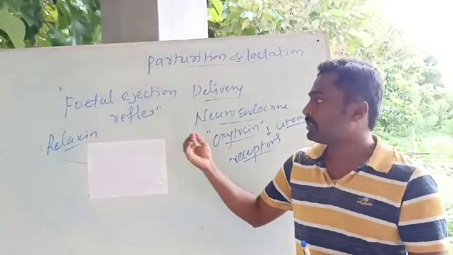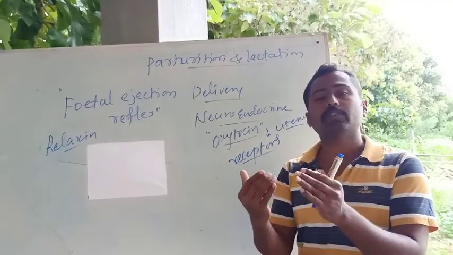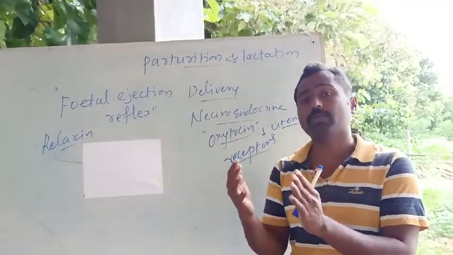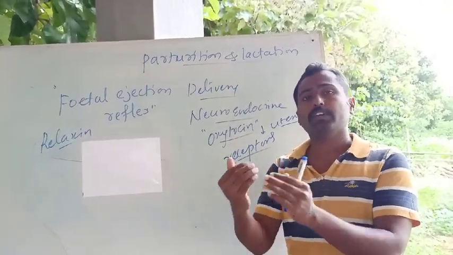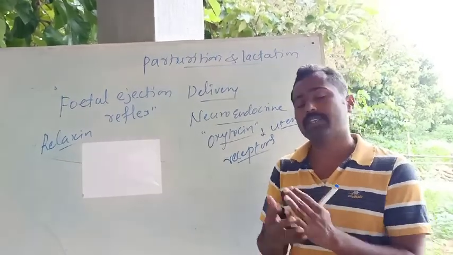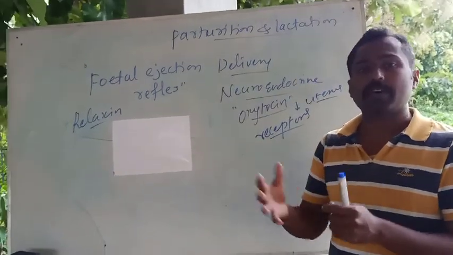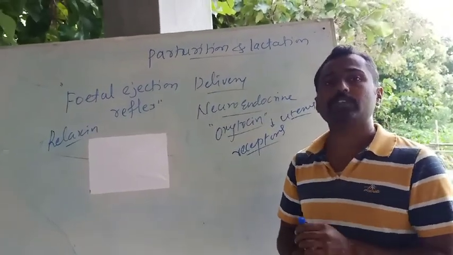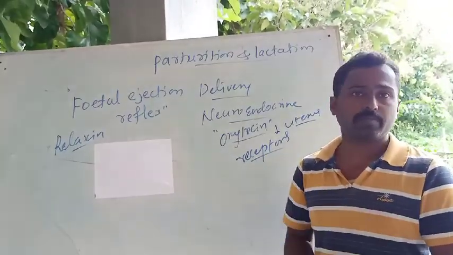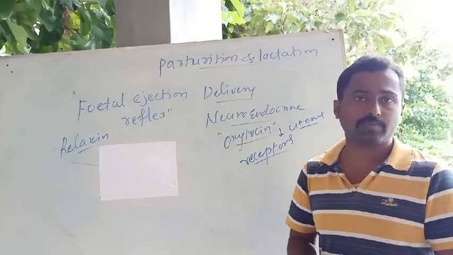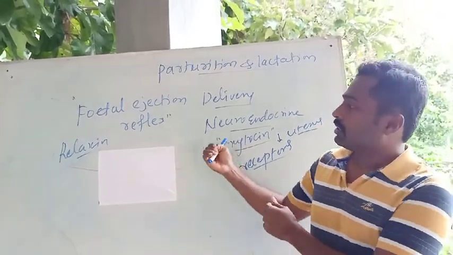Then the head of the fetus enters into the vagina, in normal birth, I am telling. Then the fetus will come out through the vagina. I said that the vagina is nothing but the birth canal. So this is a normal parturition. During normal parturition, the head of the fetus comes out first. Okay. So then the baby will come out.